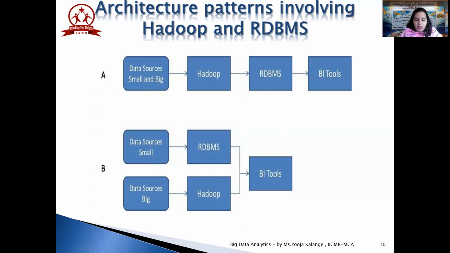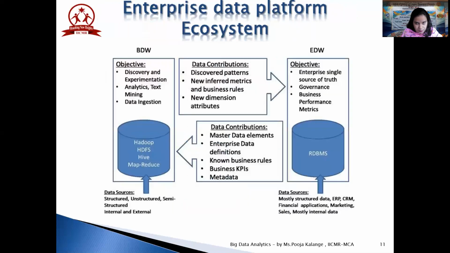Okay, now we will move on to the next point, the enterprise data platform ecosystem. A true enterprise data platform should be able to leverage two technology stacks: the big data warehouse and the enterprise data warehouse. Together they can exploit many yottabytes or zettabytes of pre-processed structured data and unstructured data as free-form text.